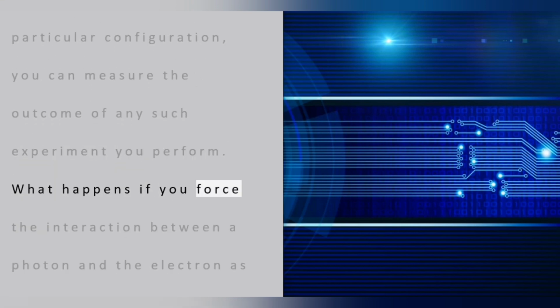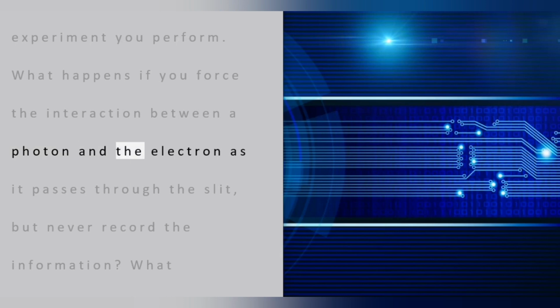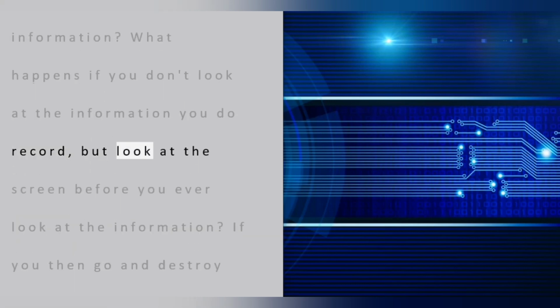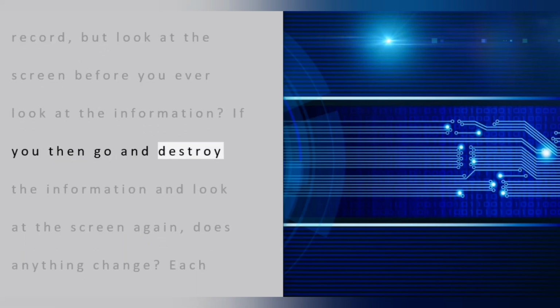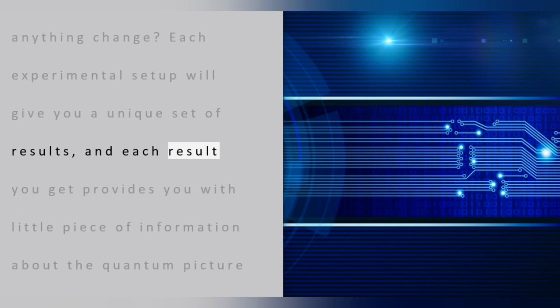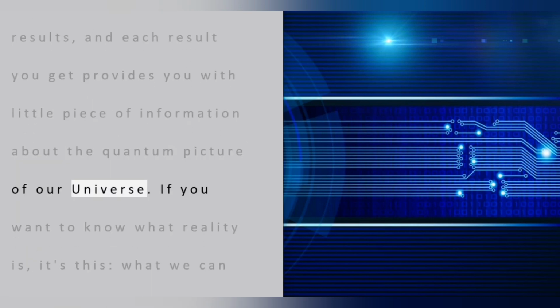What happens if you force the interaction between a photon and the electron as it passes through the slit, but never record the information? What happens if you don't look at the information you do record, but look at the screen before you ever look at the information? If you then go and destroy the information and look at the screen again, does anything change? Each experimental setup will give you a unique set of results, and each result you get provides you with a little piece of information about the quantum picture of our universe.